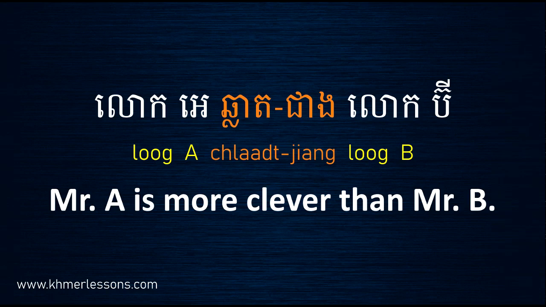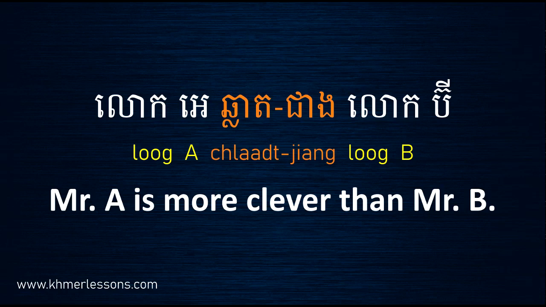Okay, so I mean Mr. A is more clever than Mr. B. Yeah, so this sentence I didn't use cleverer. Okay, yes, I can use cleverer, but I don't want to use that. I use more clever than. So clever we say ឆ្លាត, and then when you change to comparative, we say ឆ្លាតជាង.